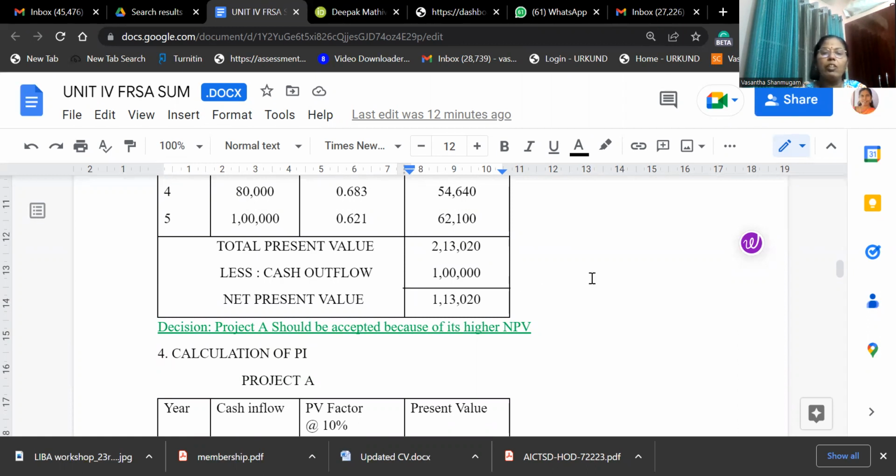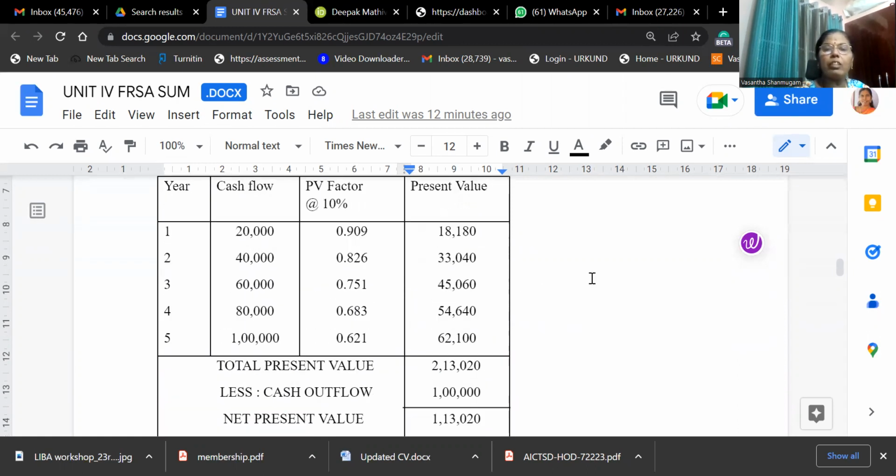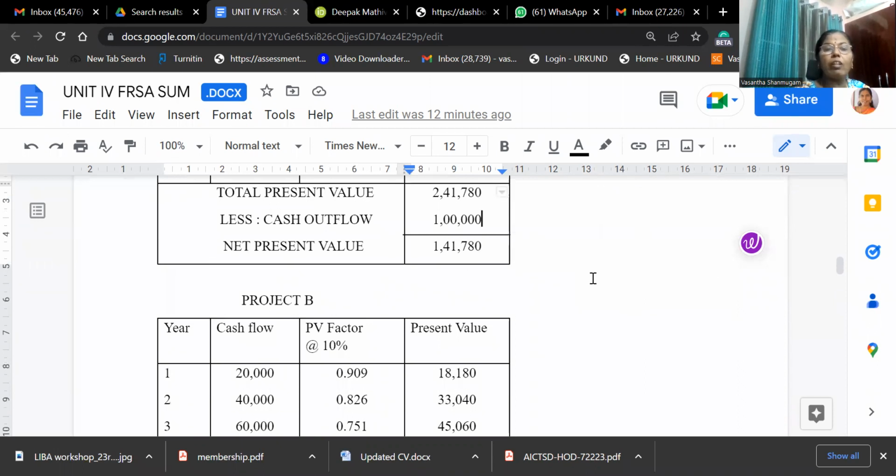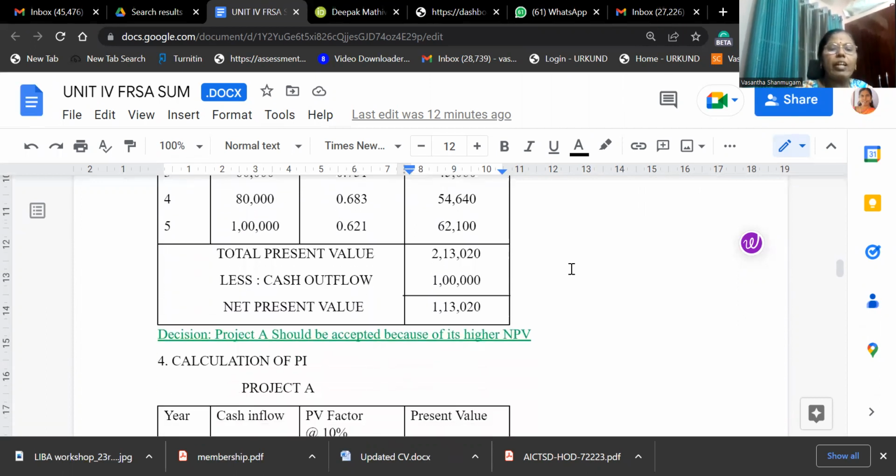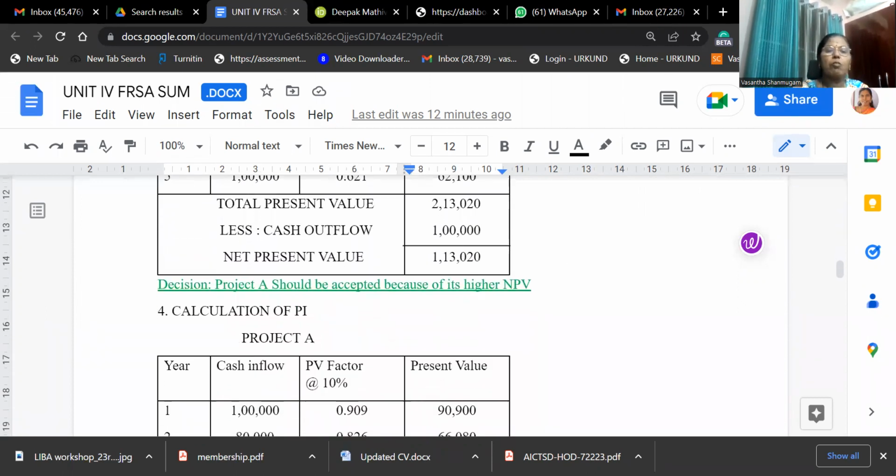1,13,020. Here 1,13,020, but you see project A 1,41,780. So we have to accept project A. Project A gives more NPV than project B.